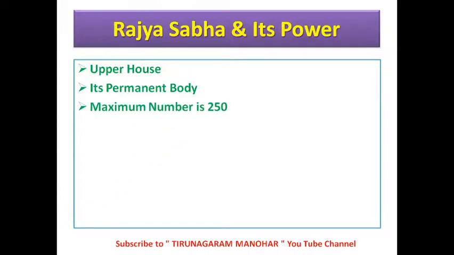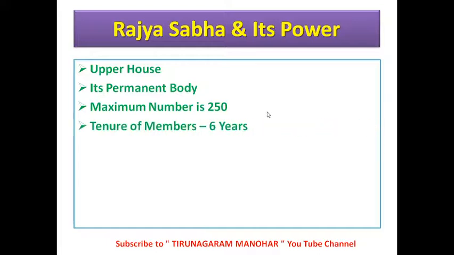Because in the Rajya Sabha there are 250 members, and every year only 1/3 of the members retire. Again, new members are elected or nominated. So this is not a temporary one. This is a permanent body.